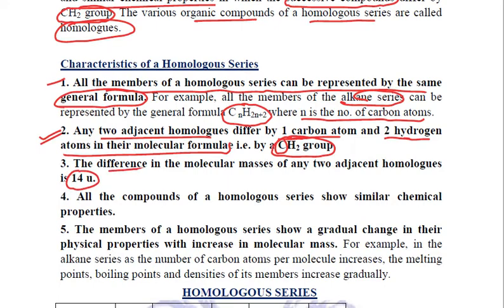So the difference in the molecular masses of any two adjacent homologues is 14 units. The word adjacent, or consecutive, is important. Clear?